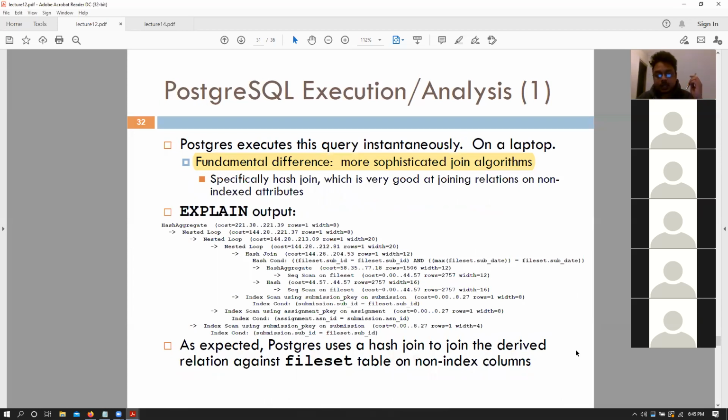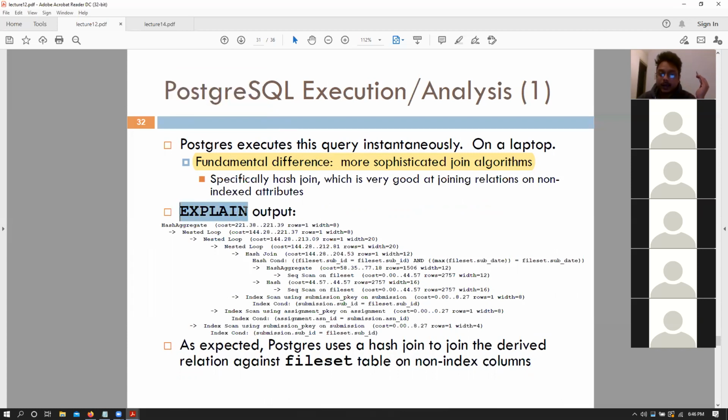Okay. So if we compare this same query with Postgres, we see a drastic difference. The main difference is Postgres has a lot of sophisticated join algorithms such as hash joins and sort merge joins built into it. And we see that it is efficiently able to use those algorithms to perform those join operations.